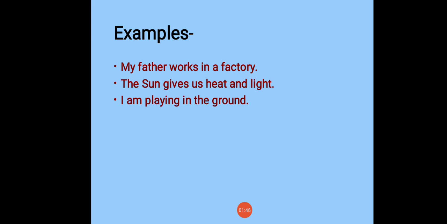What is a sentence? A sentence is a group of words which makes complete sense, and a sentence always starts with a capital letter and ends with a full stop or any question mark or an exclamation mark. A sentence has a subject and a verb. In the second sentence, the sun is a subject, gives is a verb. In the third sentence, I is a subject, am playing is a verb. Playing is the main verb, am is an auxiliary verb.